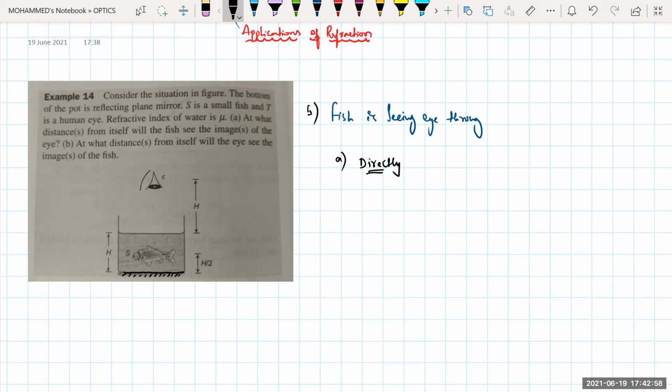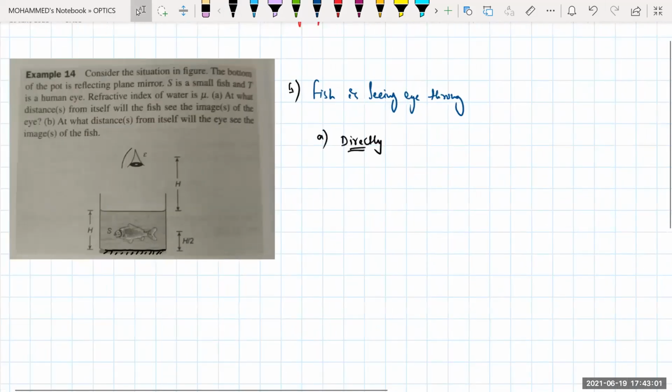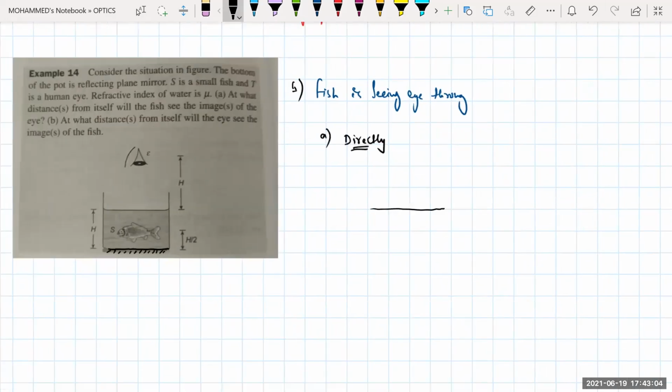If it is seeing directly, now tell me the ray diagram for this one, beta. See here, if this is your water and here is your fish, the distance of this fish from here to here will be equal to how much? H by 2. Yes sir. The eye is how much distance from here to here? E. So this will be equal to your E. This is the position of your T, and this is the distance of your H. This point is appearing far away, so this will be equal to T dash.